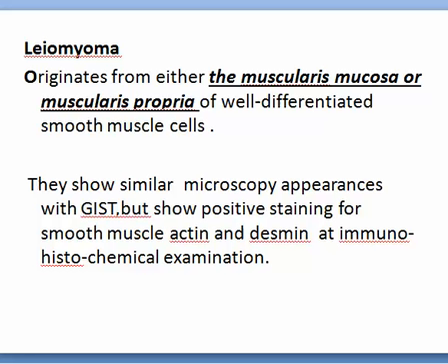Leiomyoma originates from the muscularis mucosa or muscularis propria, well differentiated, show similar microscopy appearances with gastrointestinal stromal tumors, but show positive staining for smooth muscle actin, and desmin at immunohistochemical examination.